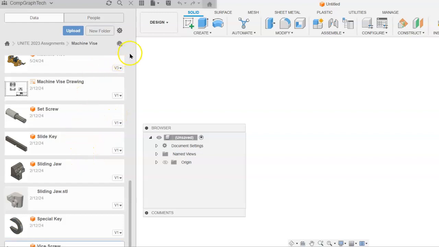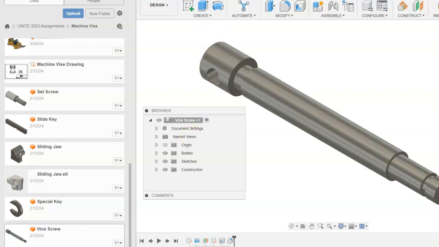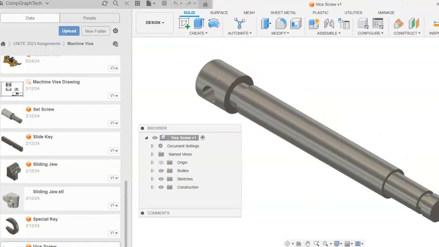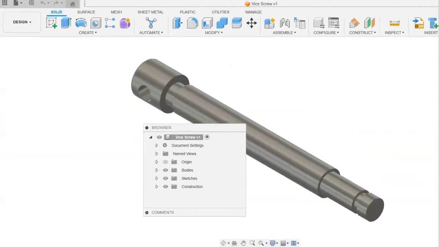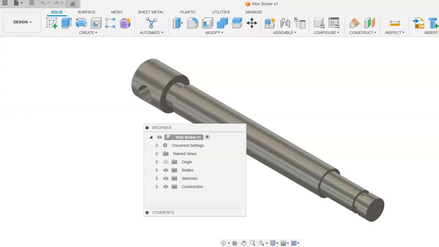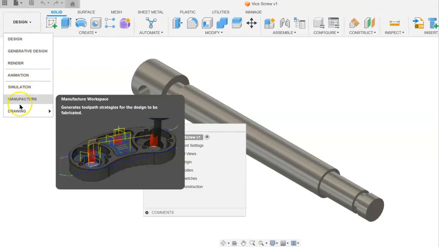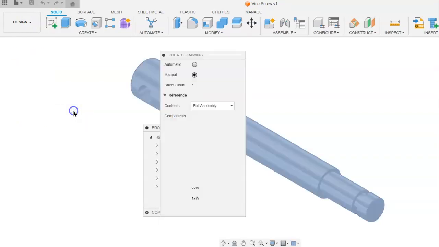In your data panel, you will find the Vise screw part, and you will double click on it to open it. To create a drawing of this part, we will go to the workspace, and specifically the drawing workspace, and we will select from design.